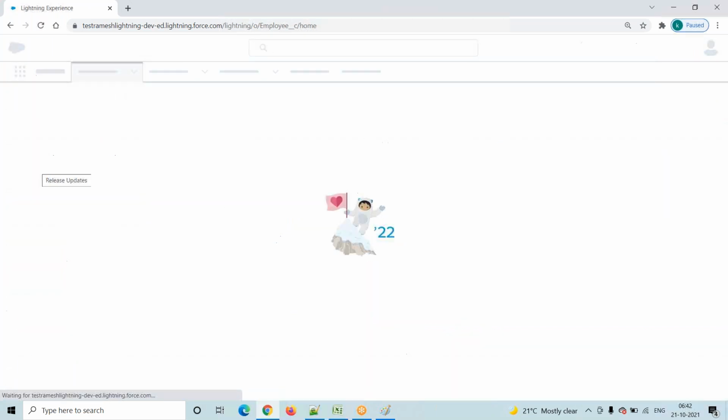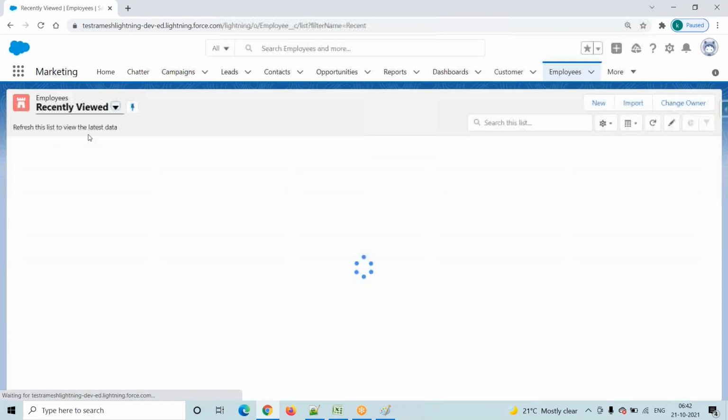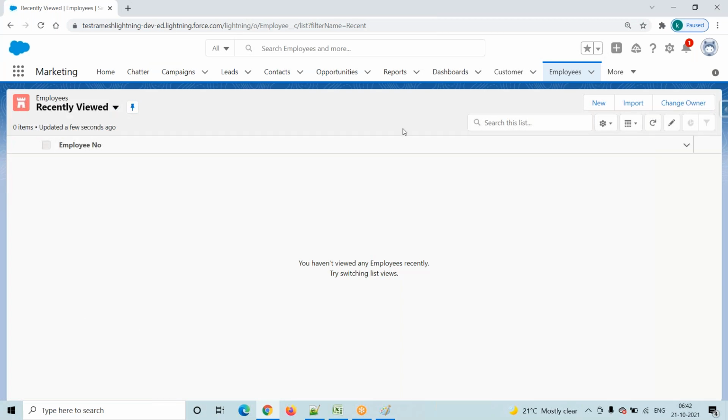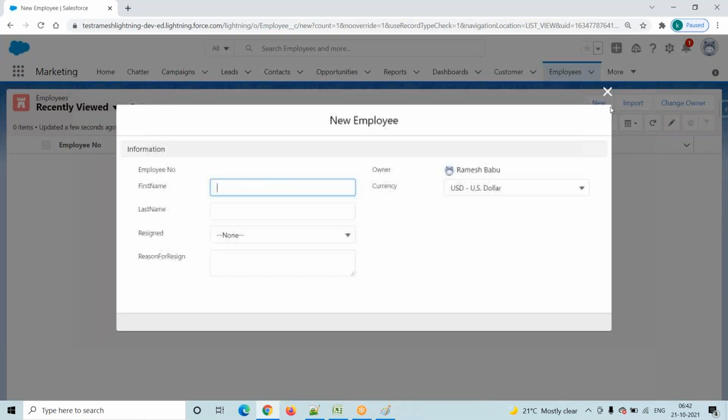Click on this employees. Then it will redirect into this particular screen. So here we have a new button. Click on this new button.